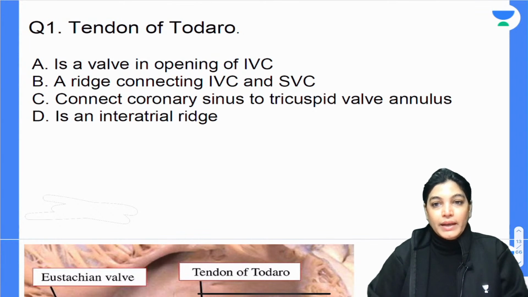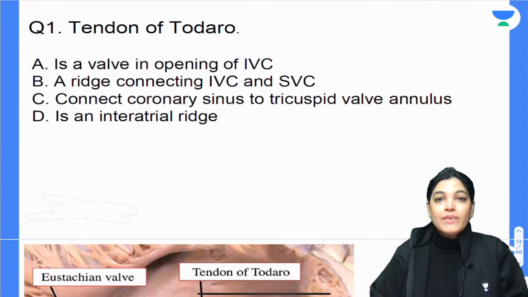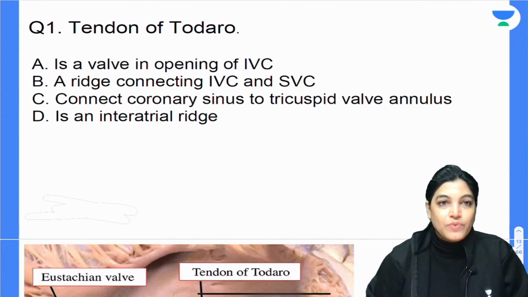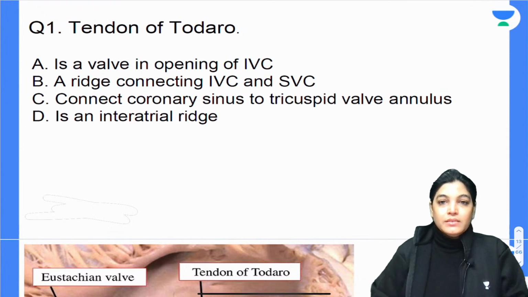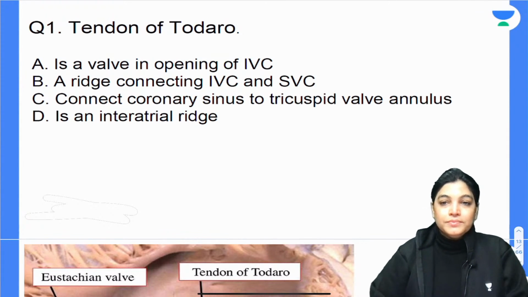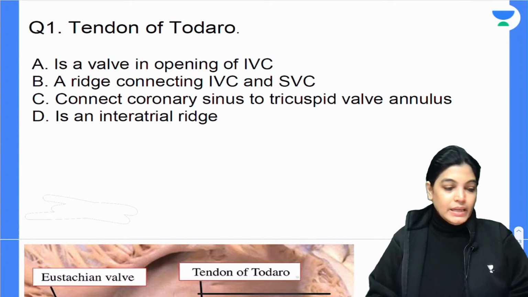Tendon of Todaro. So, the tendon of Todaro is a valve in the opening of the inferior vena cava, a ridge which is connecting the inferior vena cava and superior vena cava, connects the coronary sinus to the tricuspid valve annulus, and is an interatrial ridge. According to you, which is the correct one? Please mark the correct answer, my dear aspirants. A, B, C, D. Which is the correct answer? Your time starts now. You can give the answer as A, B, C or D in the message.